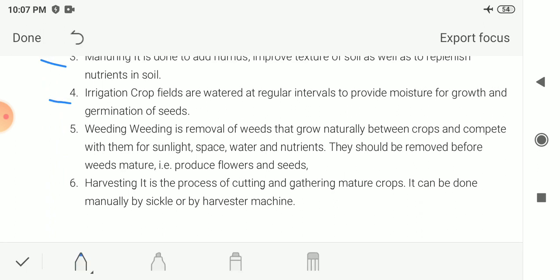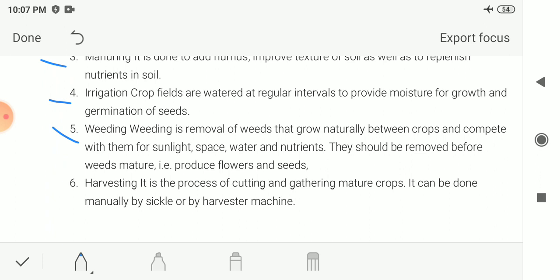In irrigation, the crop fields are watered at regular intervals to provide moisture for growth and germination of seeds. This is irrigation, in which we are providing water to the field for the proper growth and germination of these seeds. Then next is weeding.